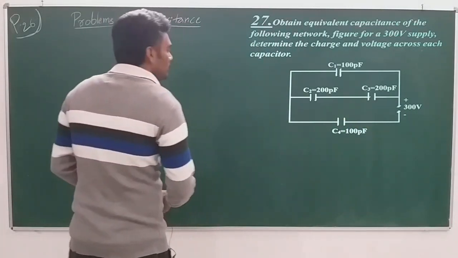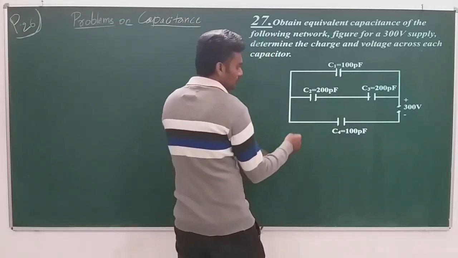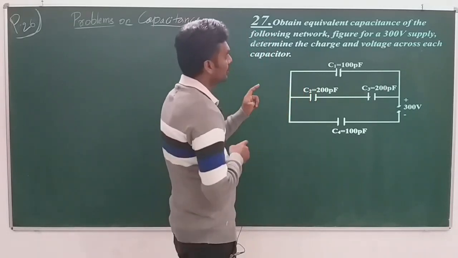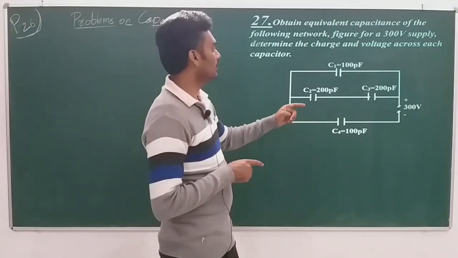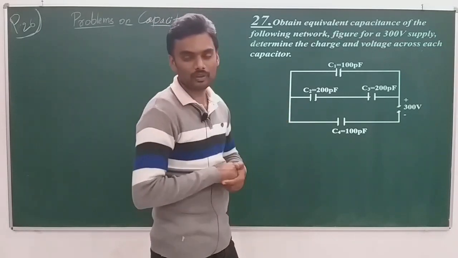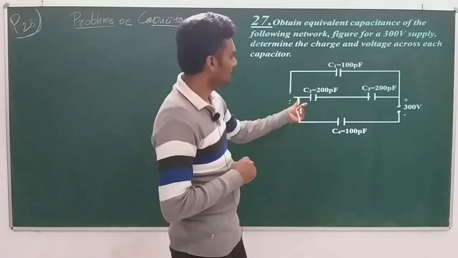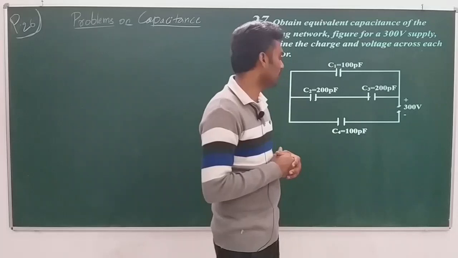So first, the first reduction, this is the given one. Look at this. Okay, before that, what they are asking us to find is the charge and voltage across each capacitor, right? So charge on this, charge on this, charge on this, charge on this has to be found.